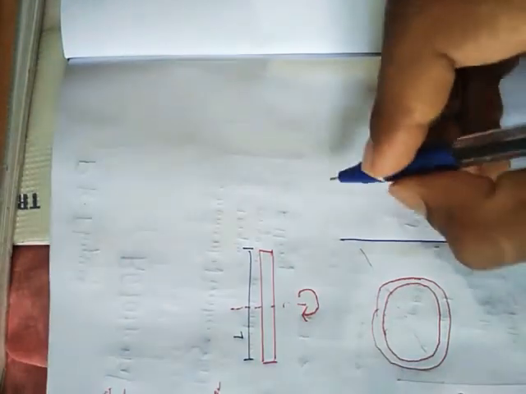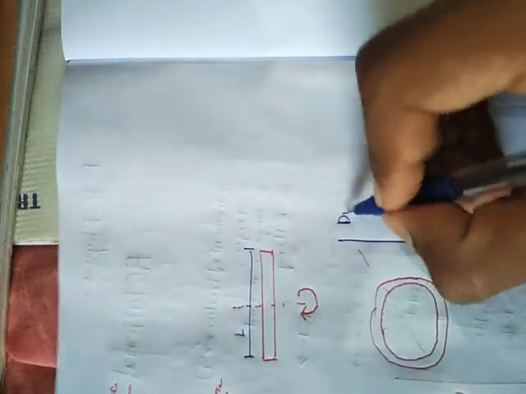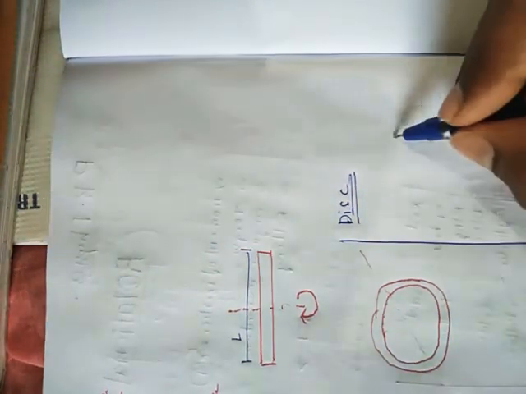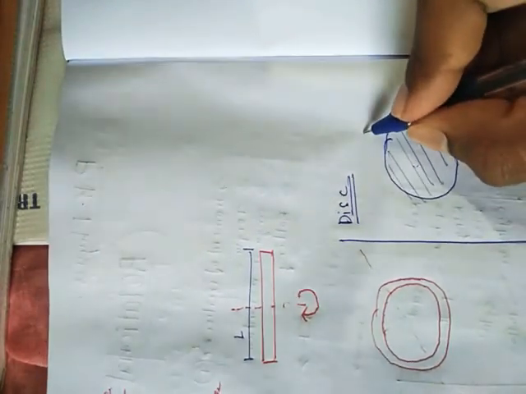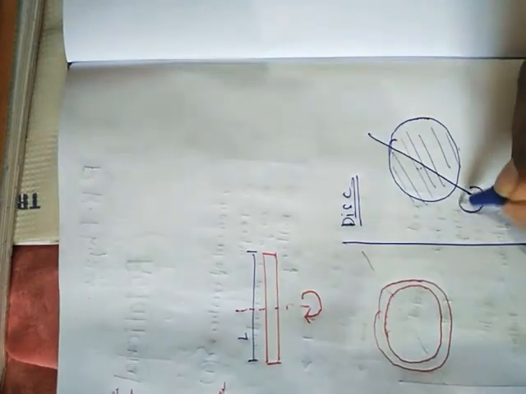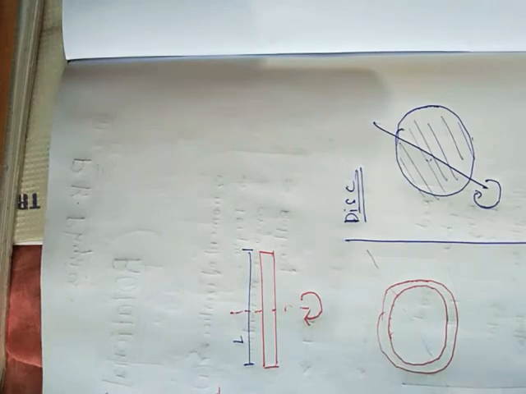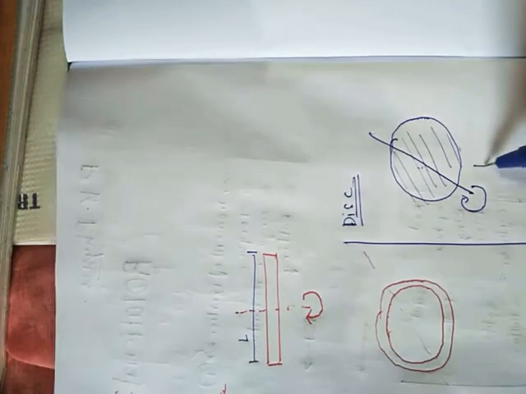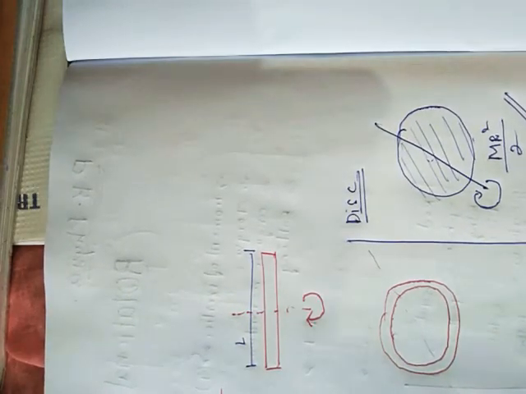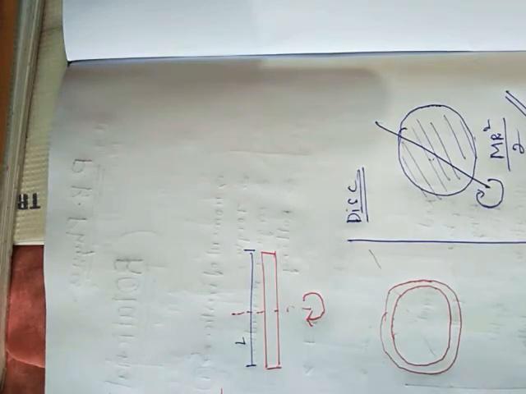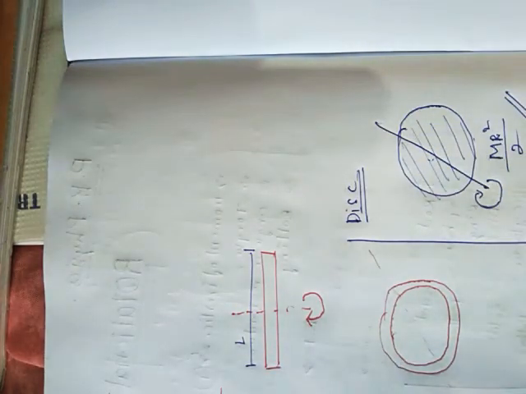Next, for the disk at the center, what's its moment of inertia? Simple, mr square by 2. That's it. This is a basic formula. First, these three formulas you just remember. When you know these, you can frame the other things. I will give some short tricks too.